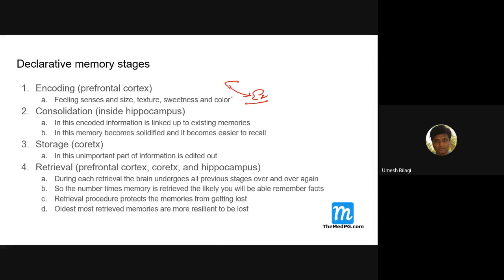Thus the memory becomes more solidified, and it becomes easy to recall. Information created from the consolidation phase is formed in such a way that it is easy to recall.